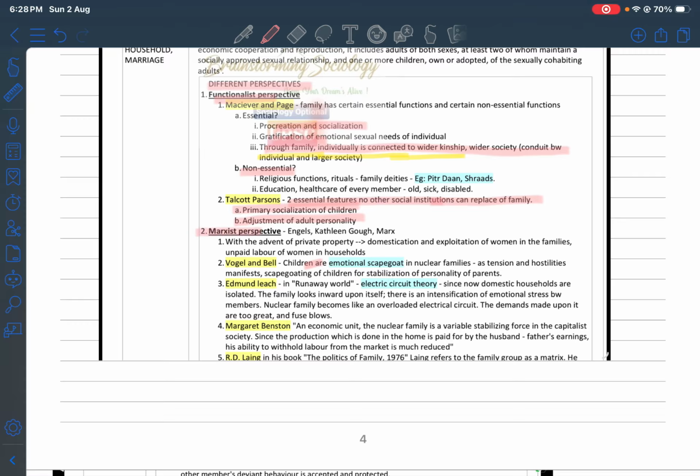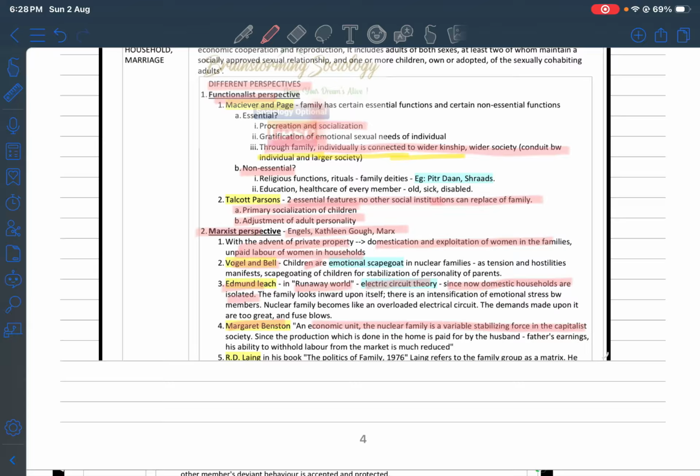The Marxist perspective will always be linked with the capitalism aspect. Engels, Kathleen Gough, Marx: with the advent of private property, domestication and exploitation of women in families, the unpaid labor concept. How Vogel and Bell think, how Edmund Leach talks of the runaway world, the electric circuit theory, since domestic households are now isolated. So all these concepts: Margaret Benston and the economic unit, the nuclear family as a stabilizing force in capitalist society. So how can you link?